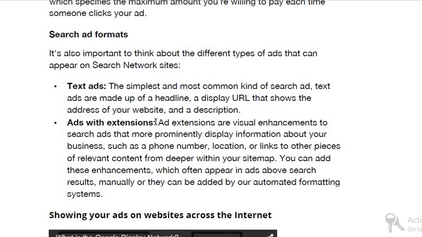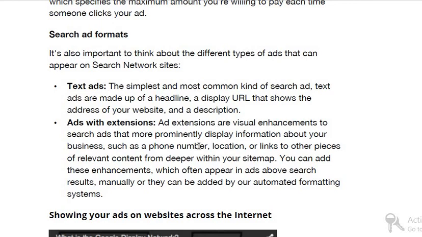Ads with extension, right? What else is included in the text ads with extension? Ad extensions are visual enhancements to search ads that more prominently display information about your business, such as a phone number. Sometimes we see a search ad marked AD with a call option and a telephone sign.